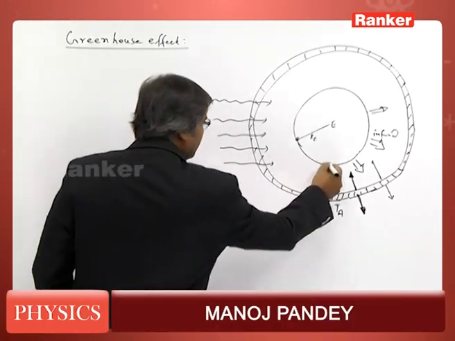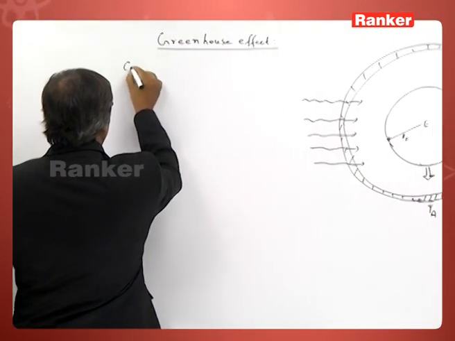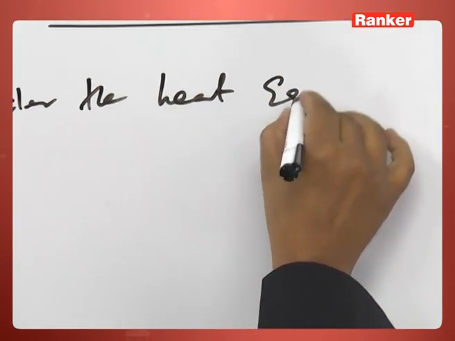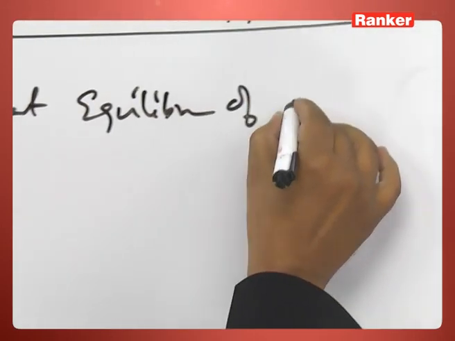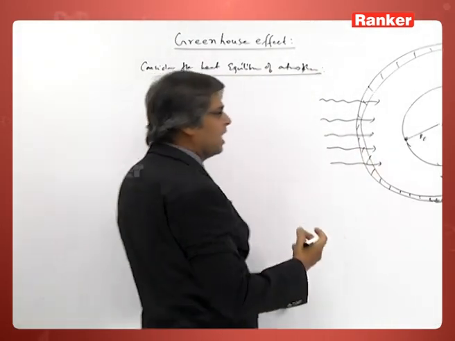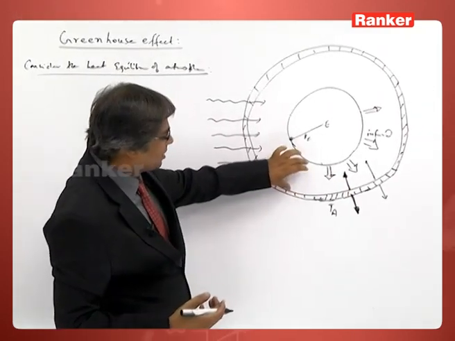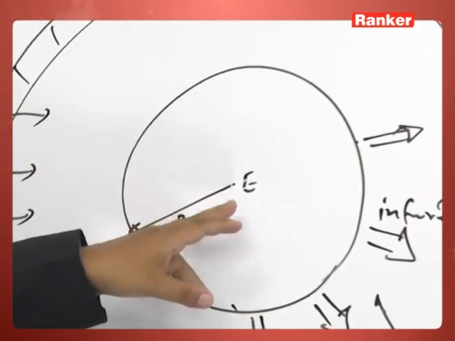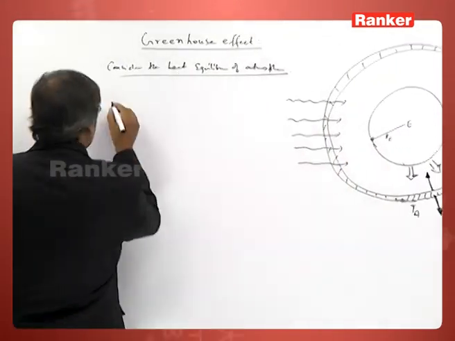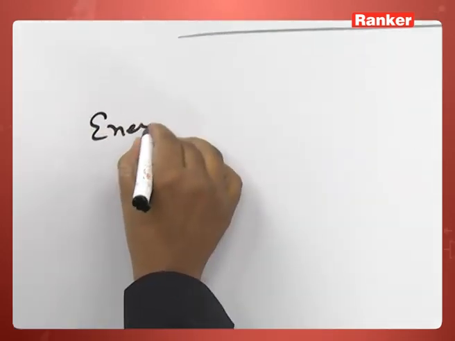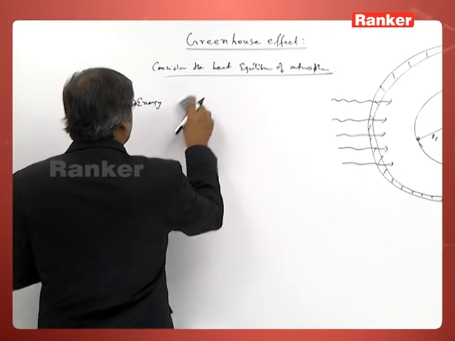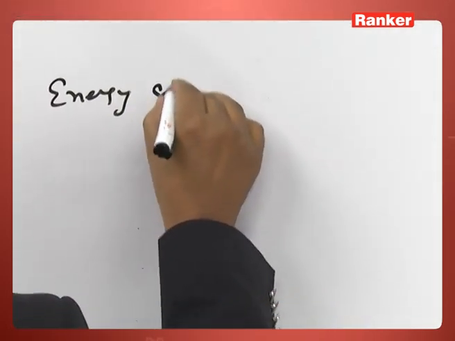So, you see here, let us consider the heat equilibrium of atmosphere. That means how much heat it takes, how much it radiates. So, this distance is negligible, this is 20-30 kilometer compared to 6,400 kilometer. So, energy absorbed, energy given by earth,